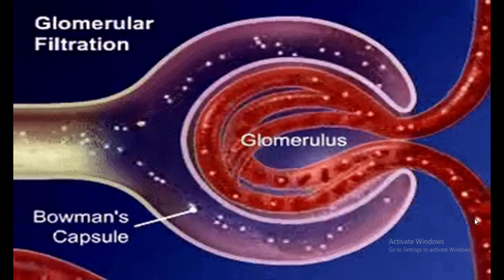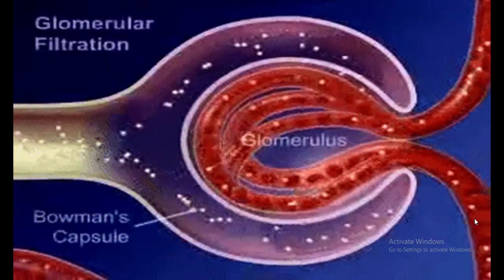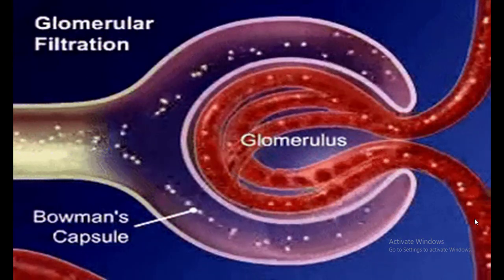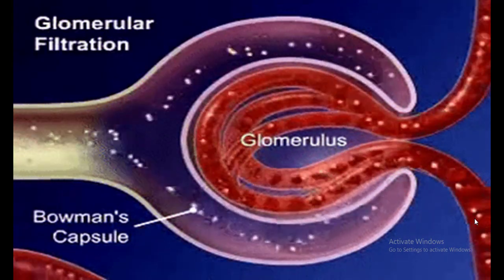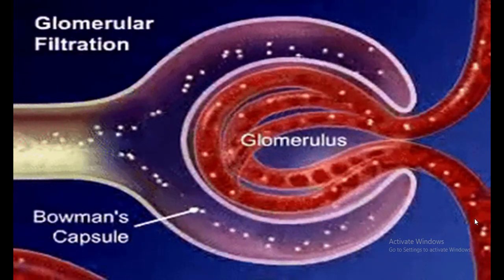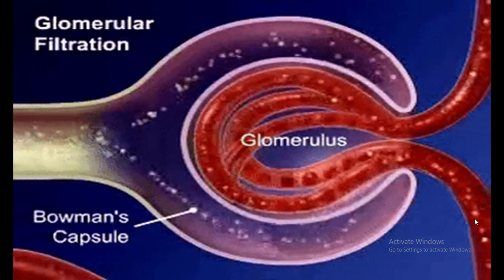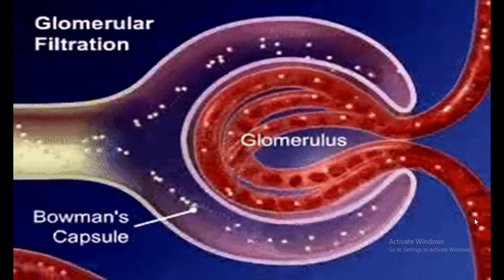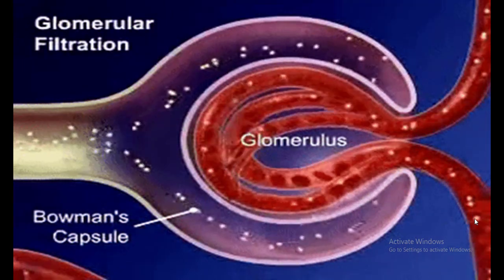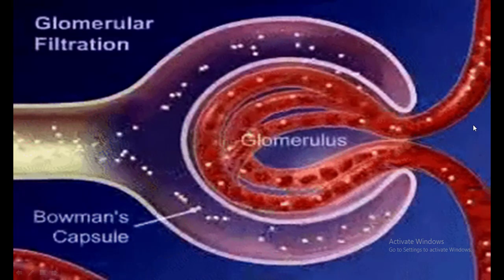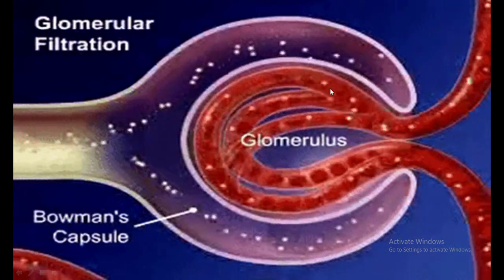Let us first understand the basic steps involved in urine formation. We are familiar with the three basic processes carried out during urine formation. The very first process is glomerular filtration. When the blood is brought into the kidney and then towards the nephron through the afferent arteriole, it enters into the Bowman's capsule.